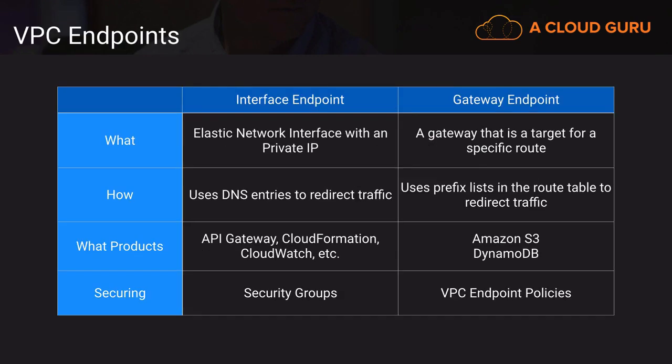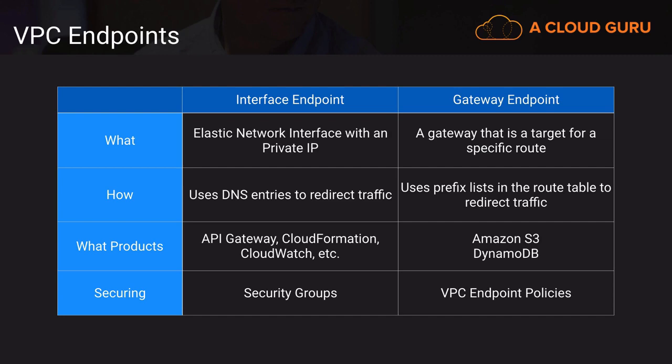One thing to know about endpoints is that there are two types of endpoints. One is an interface endpoint and one is a gateway endpoint. And at least right now, there's only two services that use the gateway endpoint, and that's S3 and DynamoDB. Most all the other services that you can access via endpoints use interface endpoints. And the real difference here is that interface endpoints are implemented as an elastic network interface inside your VPC or attached to your VPC.